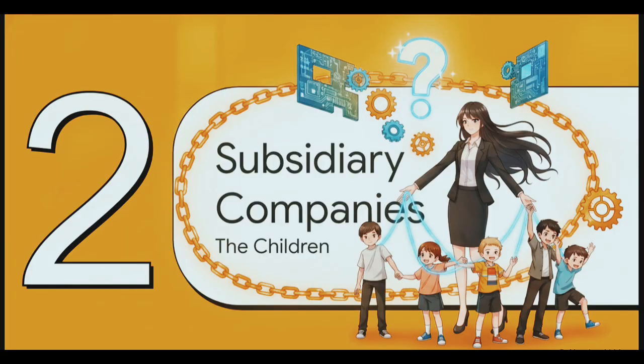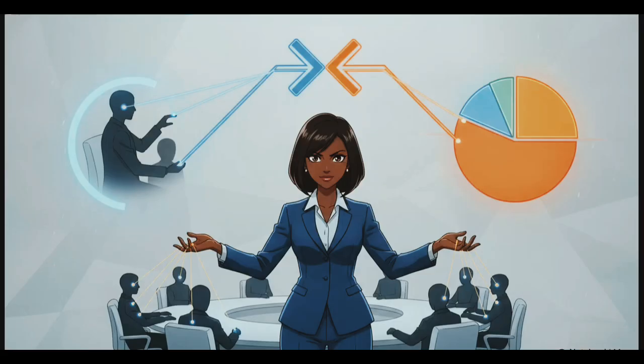Moving right along to Section 2. We've met the parent, now it's time to meet the children, the subsidiary companies. So, now that we know what a parent company is, we naturally have to ask, what makes a child? How does the law actually decide that Company B is legally the child of Company A? Well, Section 2(87) steps in and gives us 2 very distinct ways a parent company can establish control over a subsidiary.